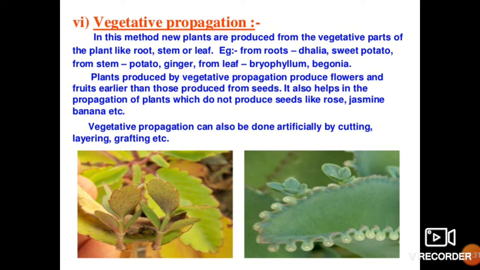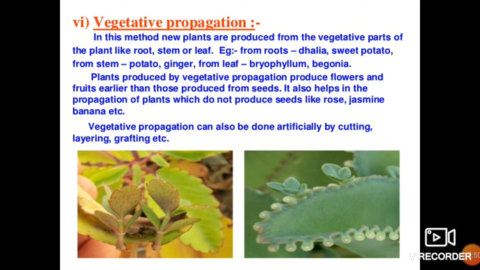In plants, we'll be seeing sexual reproduction also in the coming slides. But now we are talking about the asexual mode of reproduction in plants, that is vegetative propagation. So vegetative propagation is also called asexual reproduction in plants.